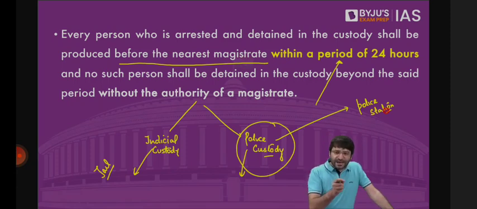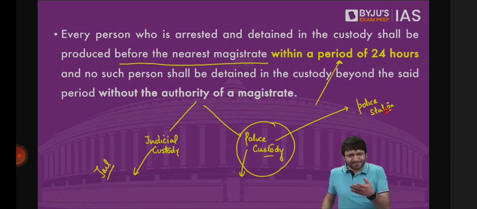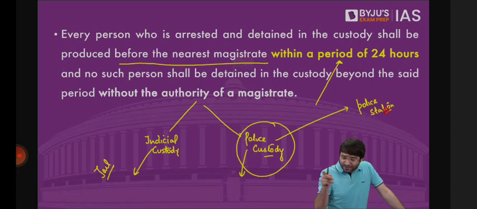Which means I have a fundamental right to be informed of the grounds I'm being arrested for. And once I'm arrested, within 24 hours, I am to be produced before the nearest magistrate, nearest judge. So that this magistrate can then decide, based on the merits of this case, based on the charges of this case, based on the nature of the allegations against me, whether to send me to police custody or to judicial custody. If I'm sent to police custody, that means police can interrogate me at any point in time. But if I'm sent to judicial custody, if the police has to interrogate me, they have to first take the permission of the court, then visit the jail to interrogate me. That's the difference between the two.